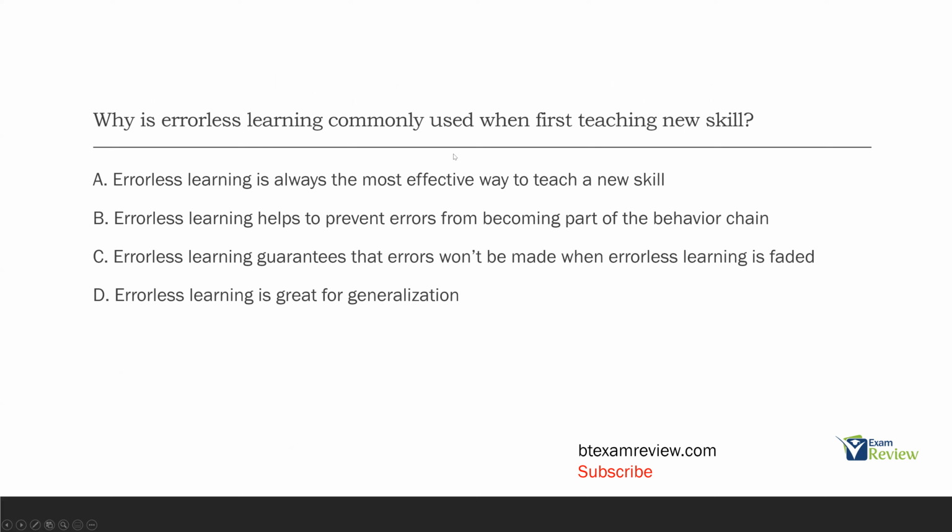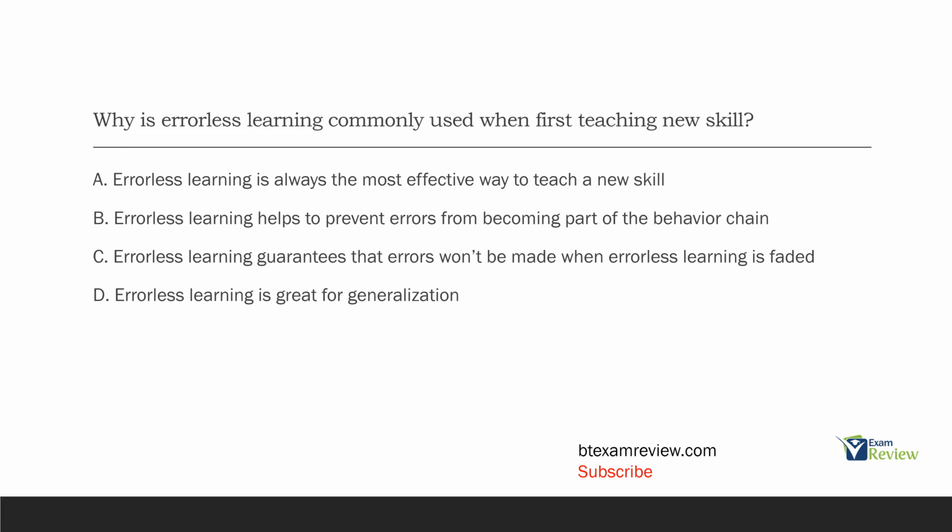Why is errorless learning commonly used when first teaching new skills? So what is the advantage of errorless learning? And we know with errorless learning, you do not allow the client or the learner to make an error, right? It's very intrusive prompting where errors are not allowed. The reason we do this is because we want to prevent errors from happening when skills are being learned. One error leads to more errors. Errors lead to errors. So by preventing errors from occurring initially, we can try to prevent more errors in the future. So the question is asking exactly that. Why is it commonly used when teaching a new skill?